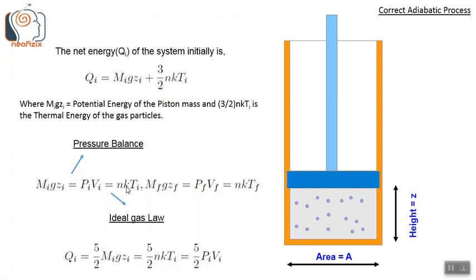Combining them, we get this for the initial state, and for the final state, we get m_f g Z_f equals P_f V_f equals N k T_f. Now, combining these equations with the net energy equation, we get Q_i equals 5/2 m_i g Z_i, which is equal to 5/2 N k T_i, which is equal to 5/2 P_i V_i. So basically, the net energy of the system can be purely represented in terms of the potential energy term, or the thermal energy term, or the PV term.